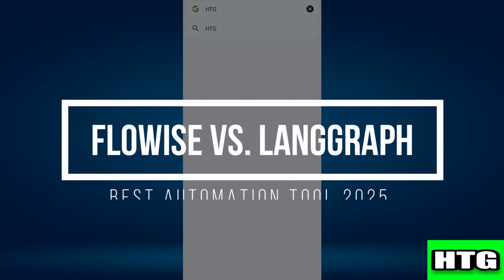Flowise versus LangGraph, Best Automation Tool 2025. Hey guys, in this video, I am going to show you a comparison between Flowise and LangGraph to help you decide which automation tool is best for you in 2025. So make sure to watch this video till the end and let's get started.